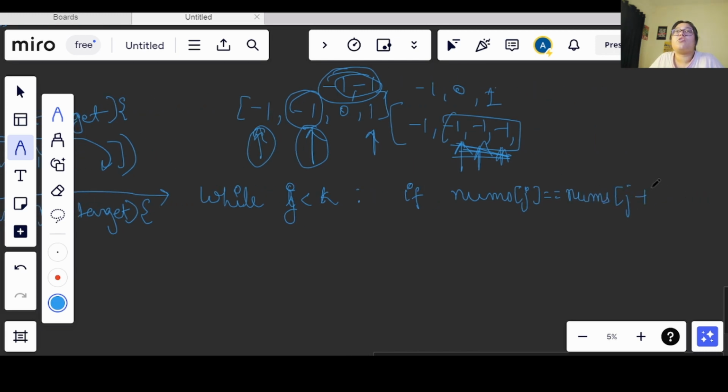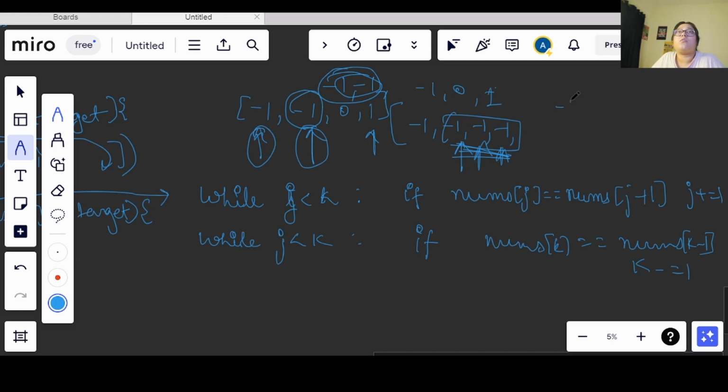Okay, so we will simply increment the value, because there is no need of checking again for the same value. In the same way I will do it for k also. While j is less than k, if nums of k equals nums of k minus 1, I will simply bring it back, okay, one step backward.